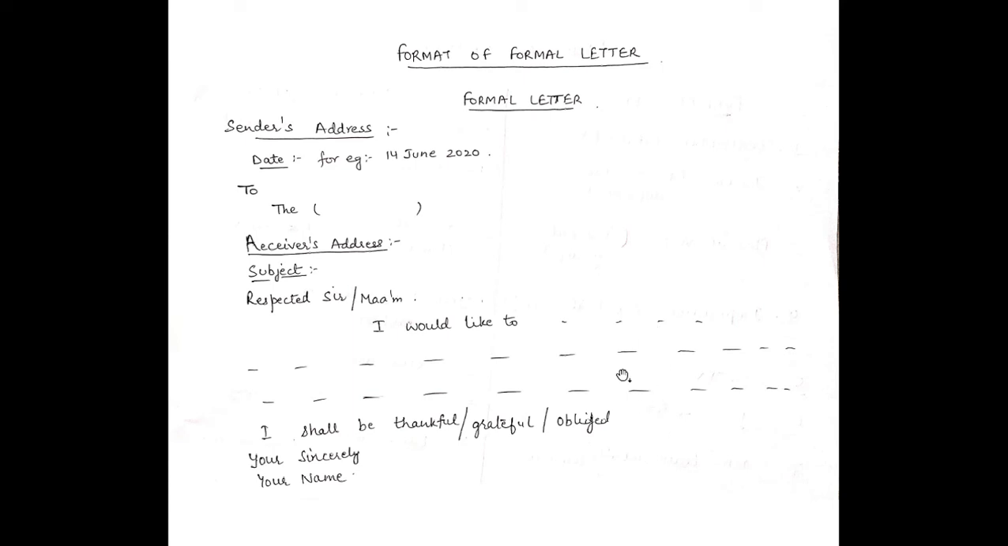If you want to complain about anybody, then complain. If you want to give any type of information, then "I would like to inform." So your letter should begin like this: "I would like to." Here you will write your whole letter, whatever you want to write in the letter.